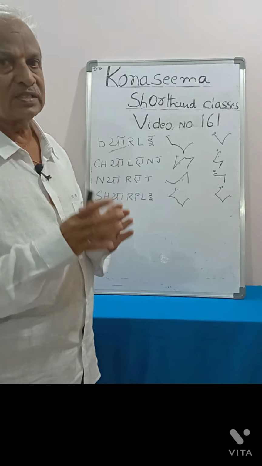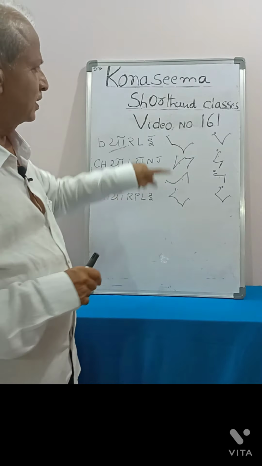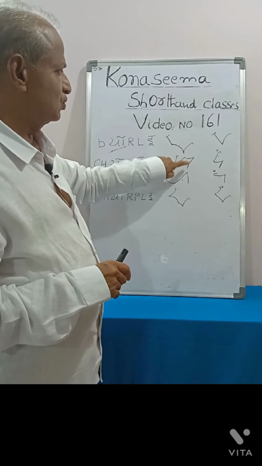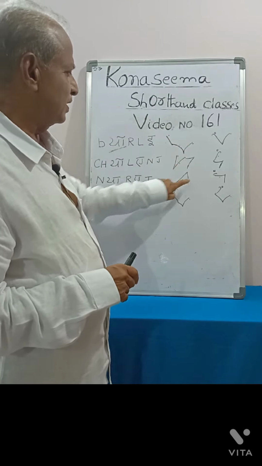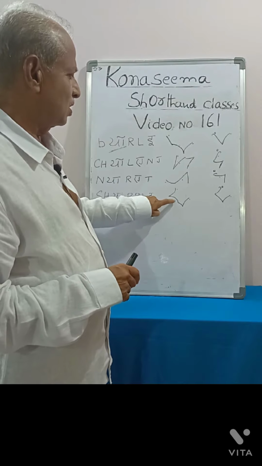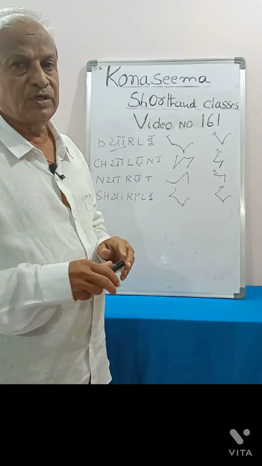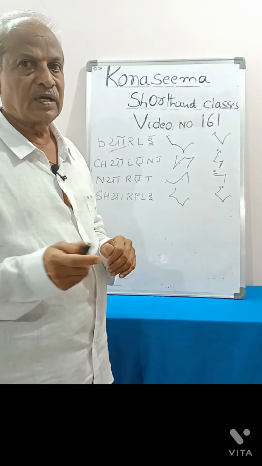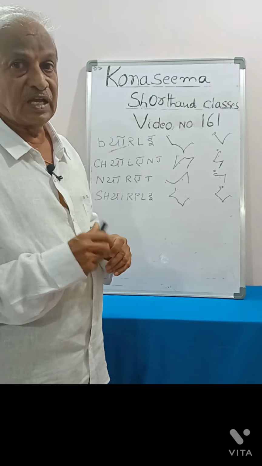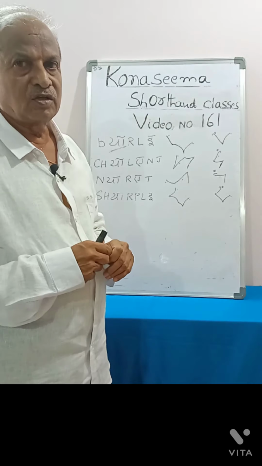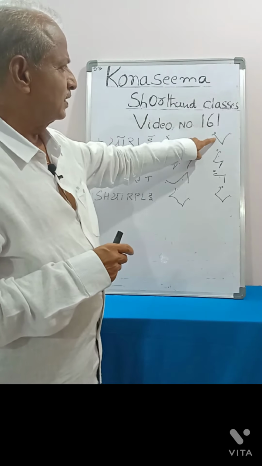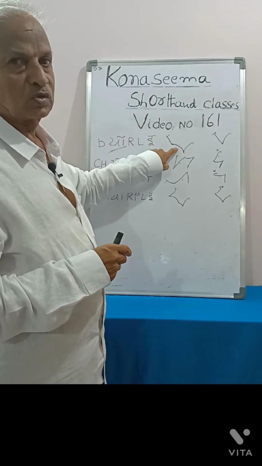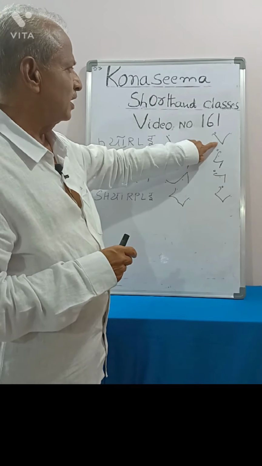Actually, the outlines of these words should be like this: B downward R L, Ch L N J, N R T, Ish downward R P L. But it is told in this para that for convenience and for easier joining, the hooked form can be written instead of writing full strokes like this: barely.